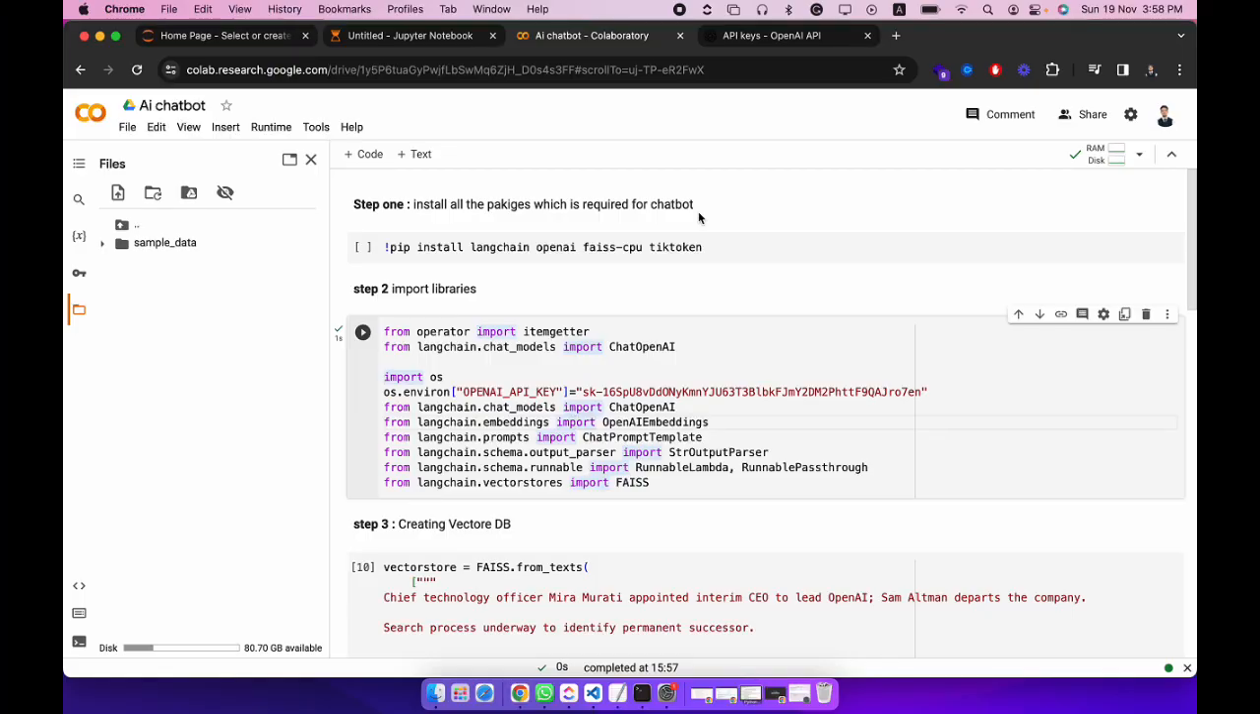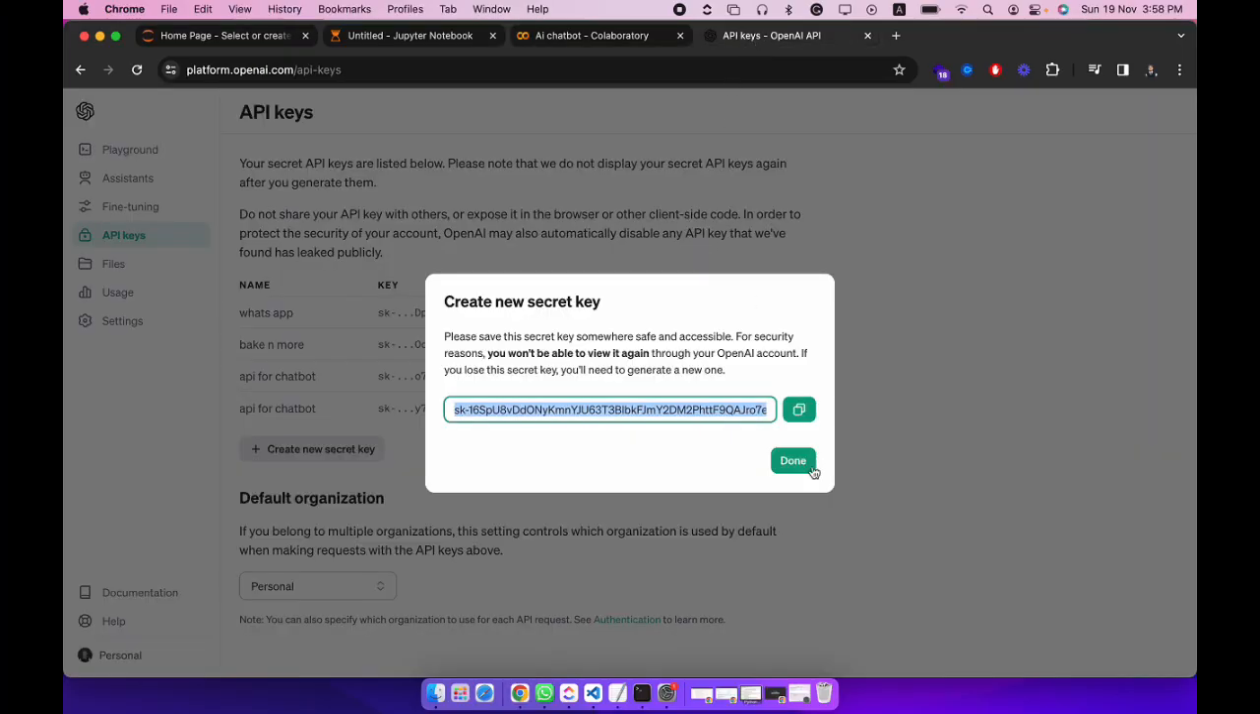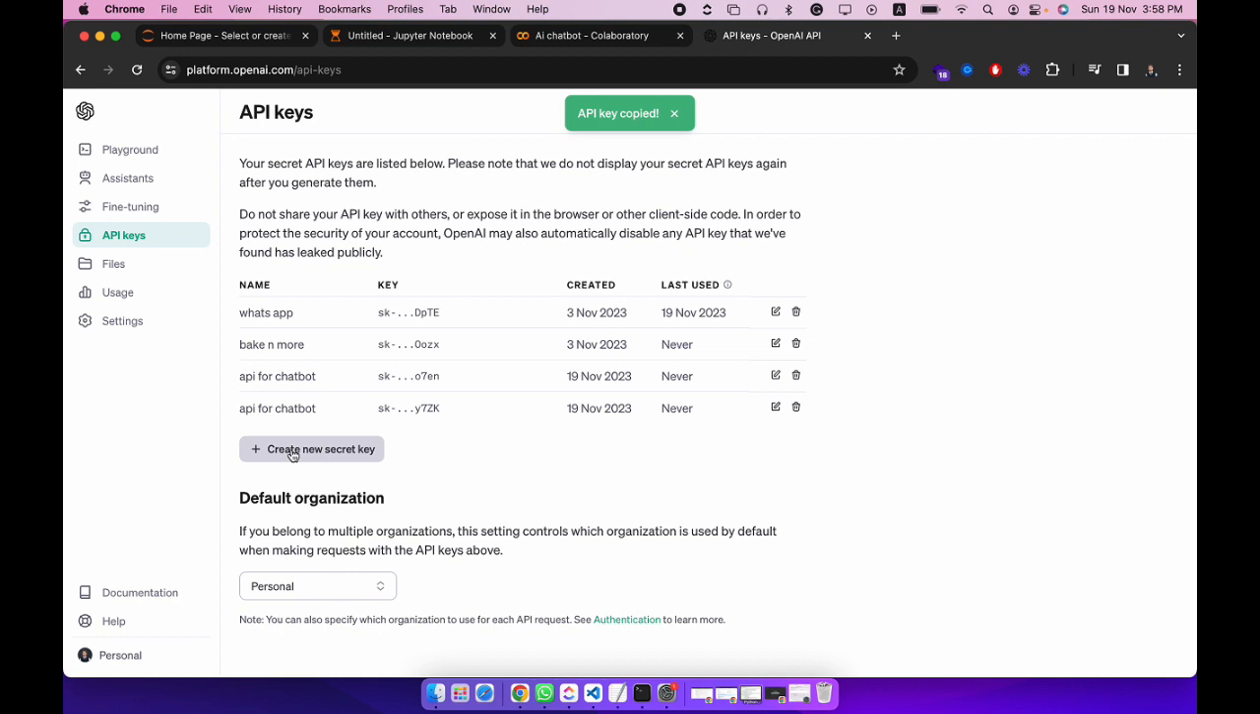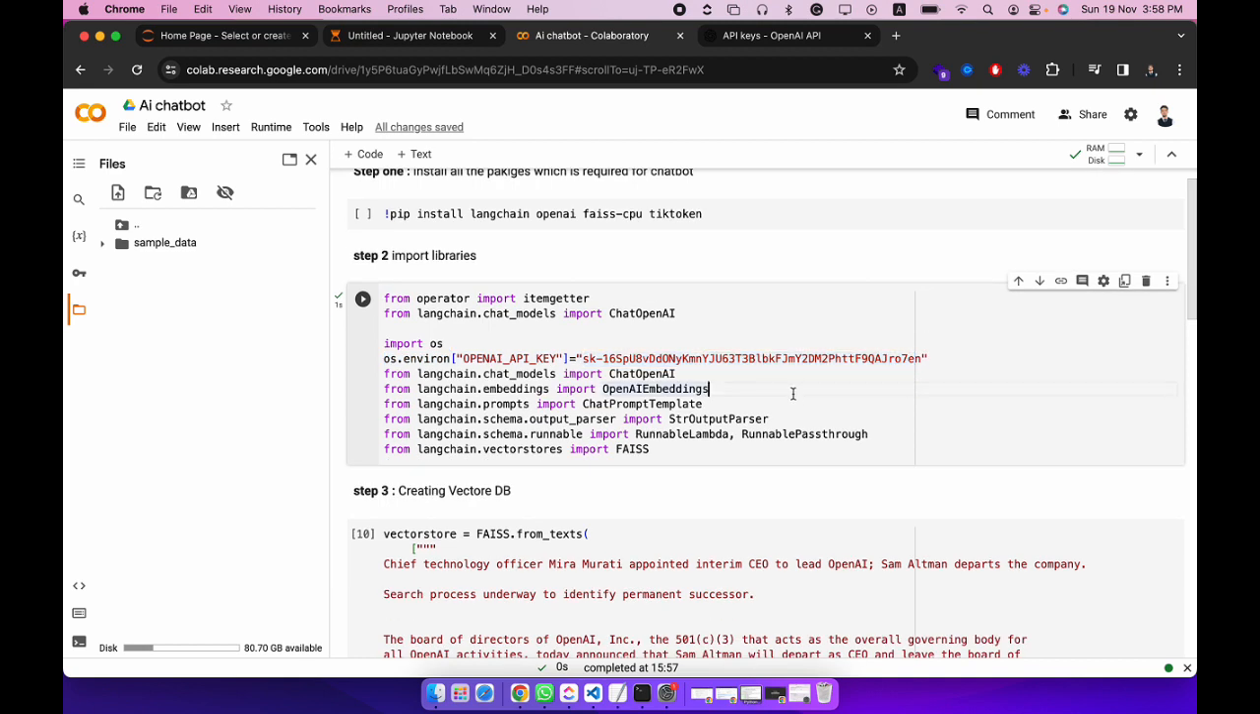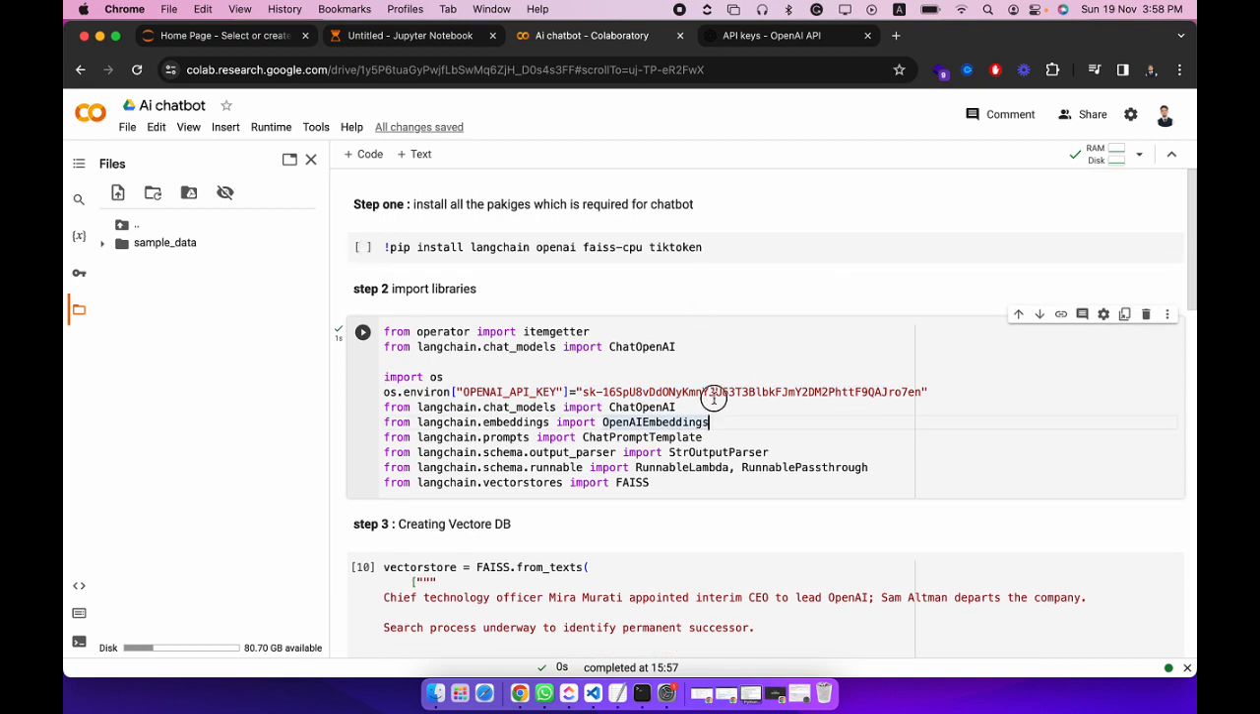Okay, what you need to do first is I'll be sharing this link with you as well. You need to make an API key, copy it, because you just need to click on create new secret API key and then paste it here. It's already here. And then first is the packages, and then second one is importing all the libraries, which